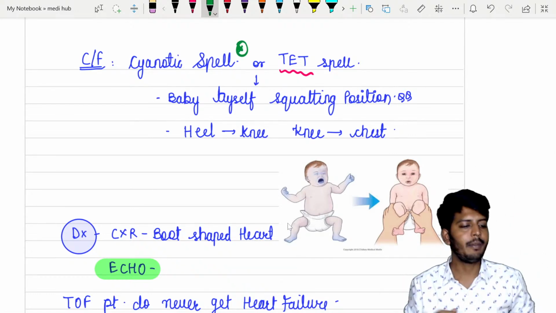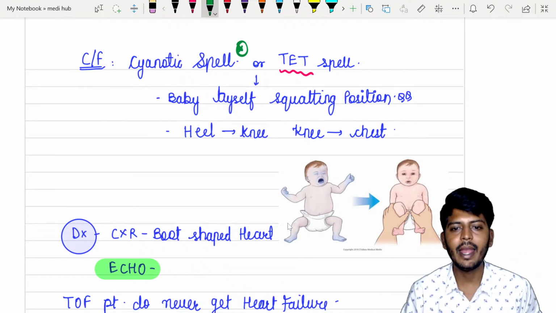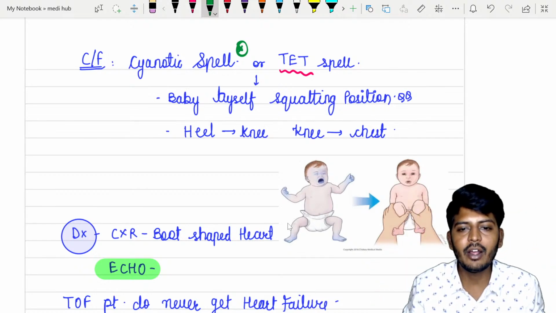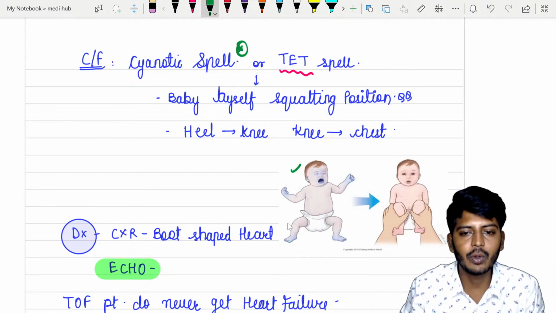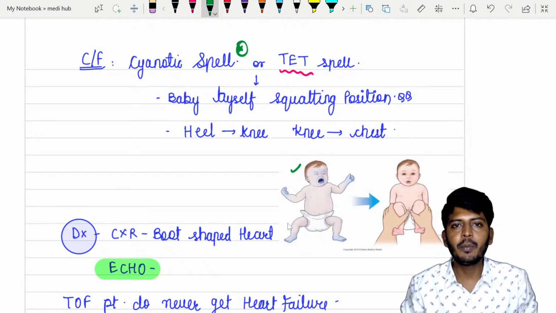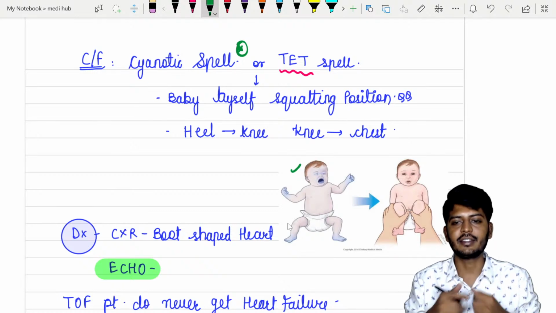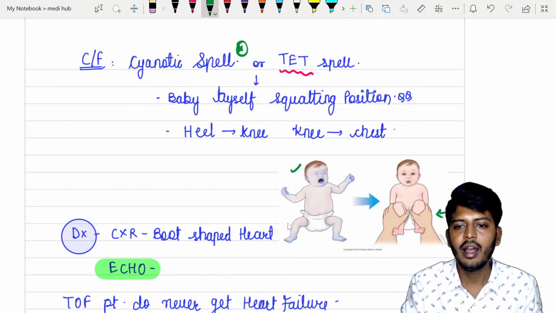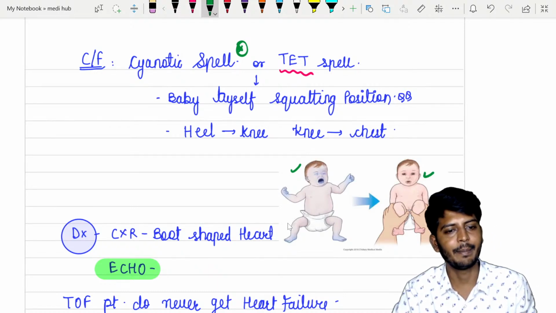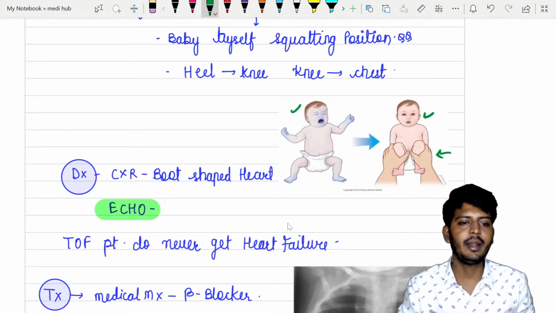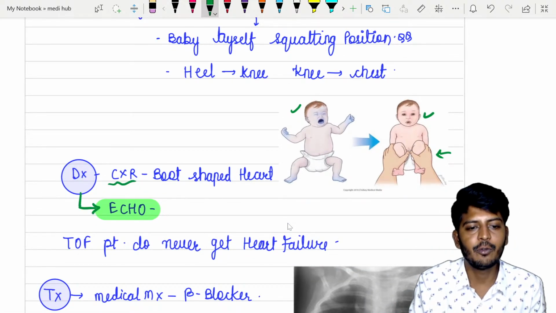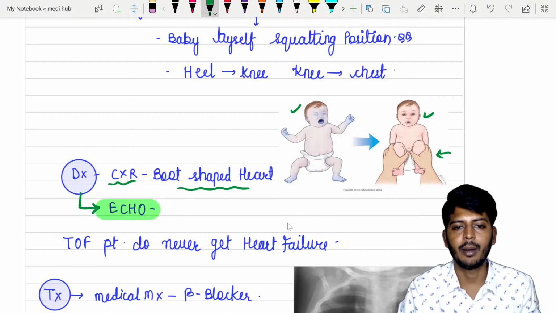Means baby will be normally sitting, okay, nothing will happen to the baby, but suddenly as if somebody has put a blue color dye on the baby, the baby will develop crying and cyanosis like this. Okay, now if you do this movement, if you put the baby's knees to the chest, like this, knees to the chest, cyanosis क्या होता है? Disappears. What will happen to cyanosis? Disappears. Okay, so diagnosis के अंदर best investigation of choice is always echocardiography, and in the chest x-ray you find a boot shaped heart.